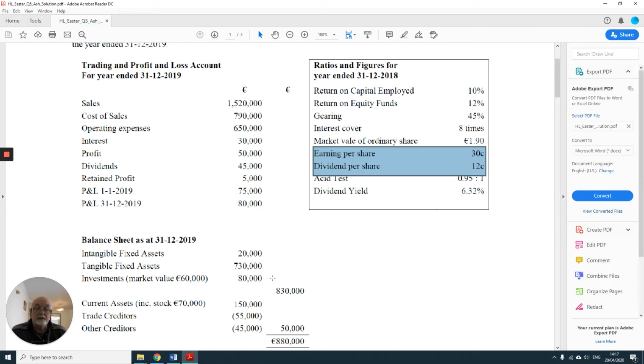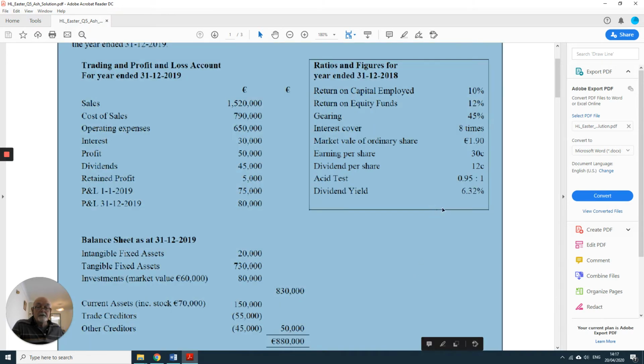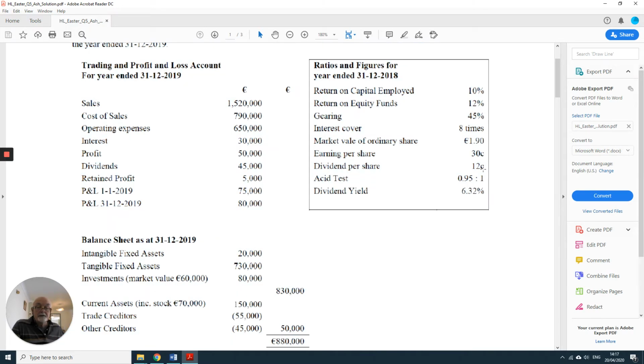given it direct. So you see there's earnings per share of 30 cents and dividends per share of 12 cents, and that's going to give you a dividend cover of 2.5 times. So we have then for last year, we've got the dividend per share of 12 cents, the dividend yield of 6.32%, and as you saw there, the dividend cover of 2.5 times.